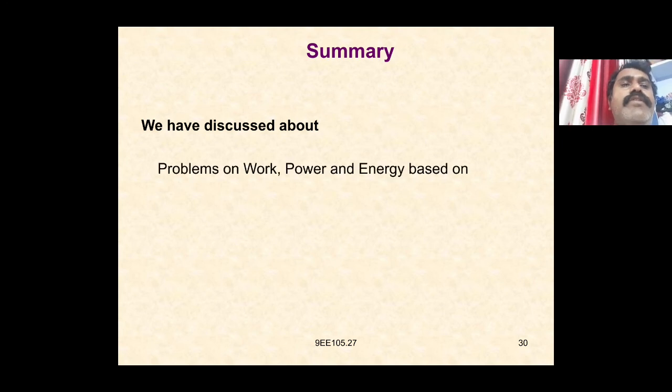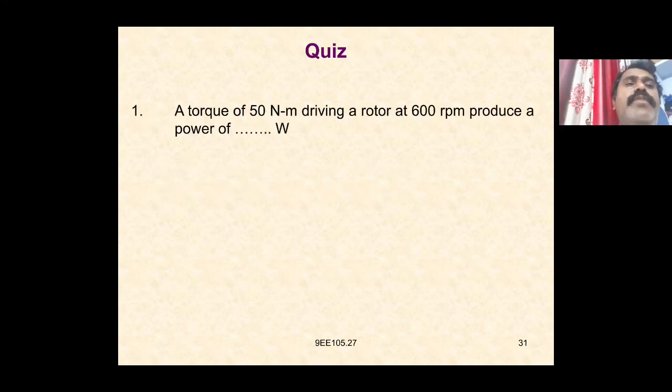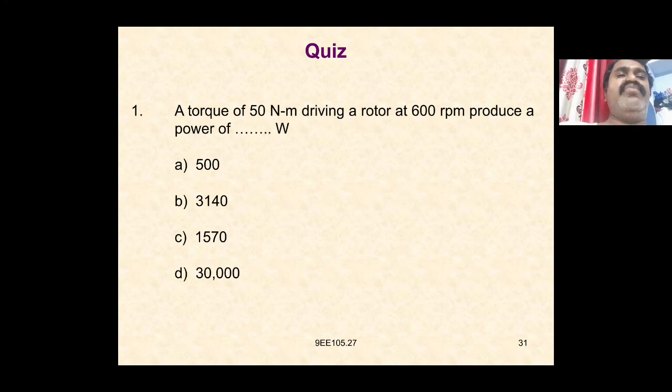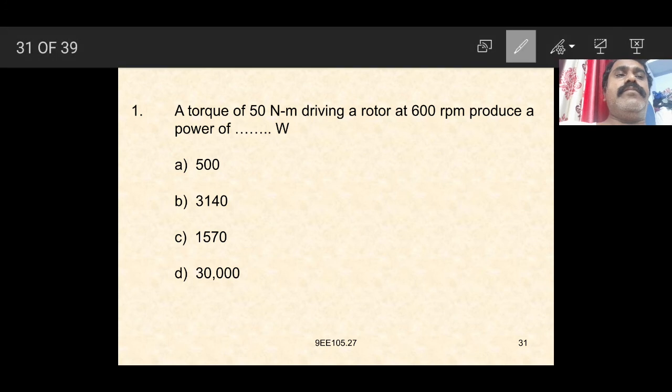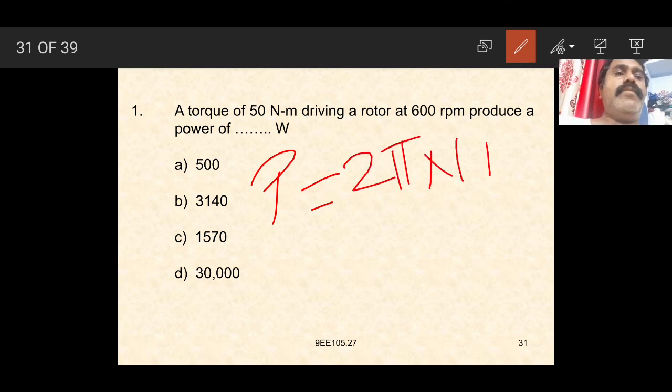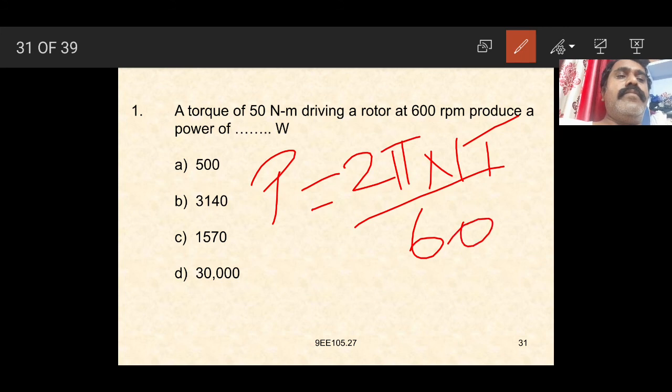So we have discussed problems on work, power, energy based on mechanical and electrical quantities. Again, a torque of 15 Newton meter driving a motor of 600 rpm produces a power of 500 watts, 3140, 1570 or 30,000. Again, we can find out P is equal to 2 pi N T by 60. From this, the torque T is equal to 500 Newton meters, N is equal to 600 rpm.